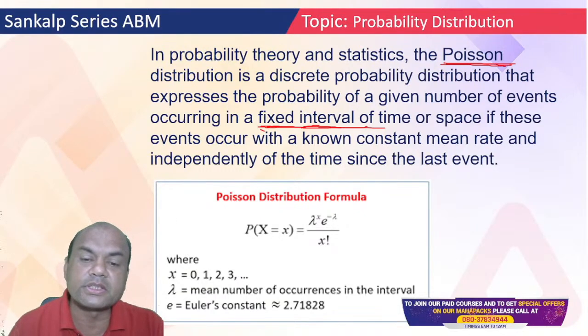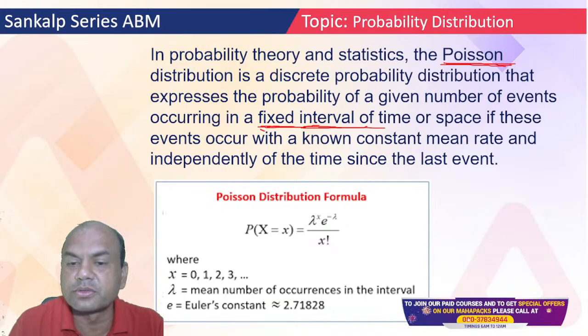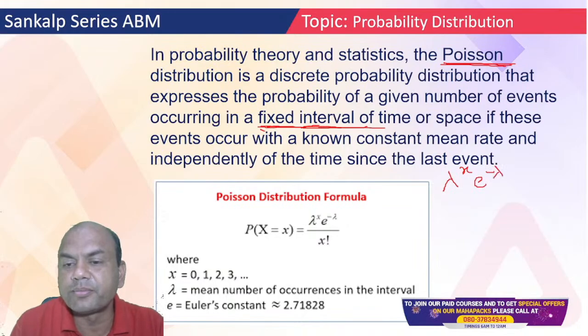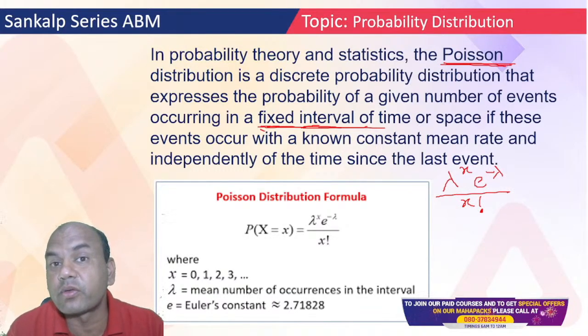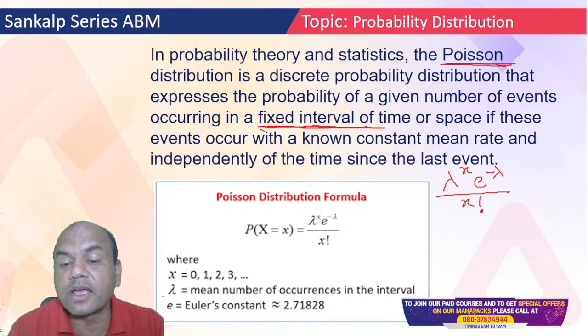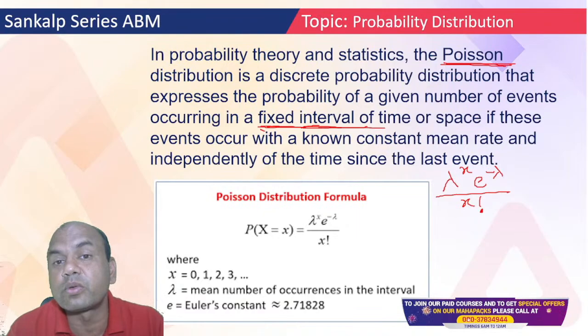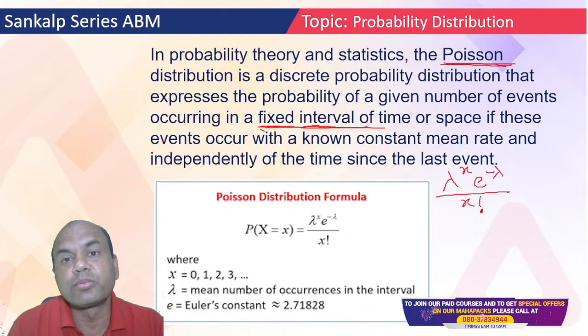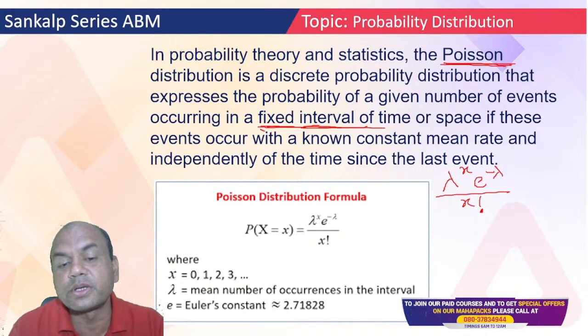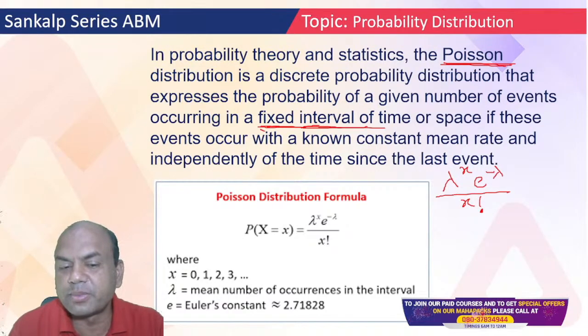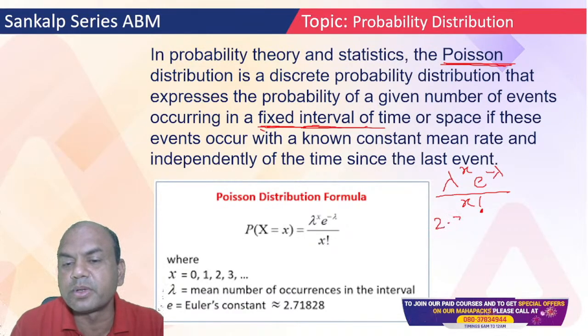What is the formula for Poisson? See this. The formula for Poisson is lambda raised to x, e raised to minus lambda, upon x factorial. What is x? It is what is required: x equals 0, 1, 2, 3, whatever is required. Lambda is a constant thing happening constantly, like every 2 hours electricity is gone, or per day 2 hours electricity is not there. And e is known as Euler's constant. It is roughly 2.72. It's 2.718, a big number, but you can consider it 2.72, simple. So this is Poisson.